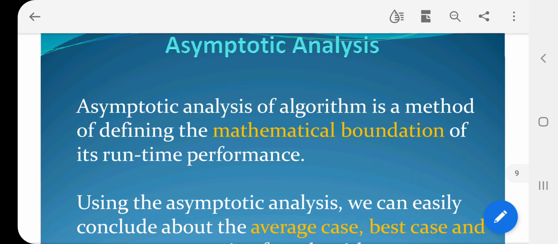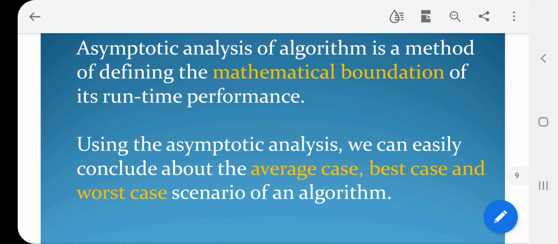The runtime performance should be calculated: how much time it requires to complete the program, whether it is time consuming or less time consuming, space consuming or less space consuming. For that we need some calculations, and for that we have asymptotic analysis. Using asymptotic analysis we can easily conclude the average case, best case, and worst case scenario of an algorithm.